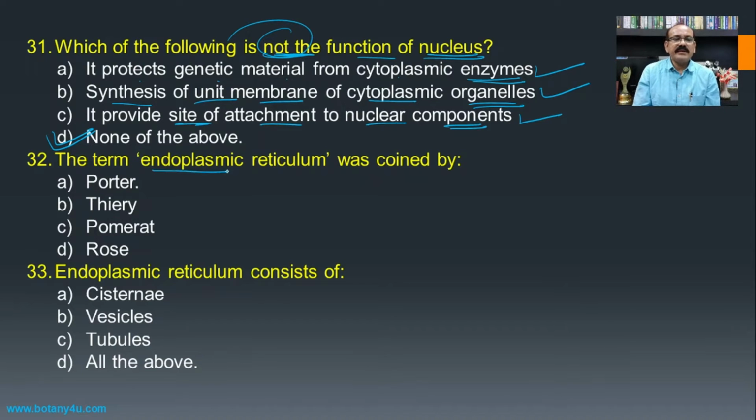The term endoplasmic reticulum was coined by, if you see the discovery of the endoplasmic reticulum and the term which is given by the author, it is Porter. Endoplasmic reticulum consists of, means what are the different contents which are present in the endoplasmic reticulum. The endoplasmic reticulum consists of the cisternae also, it contains the vesicles also, and it contains the tubules also, and hence all of the above becomes the answer for this question.